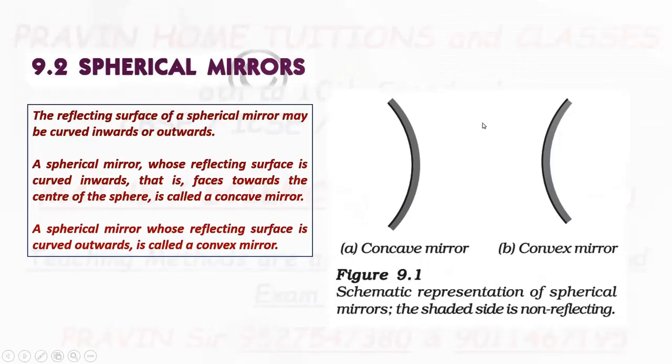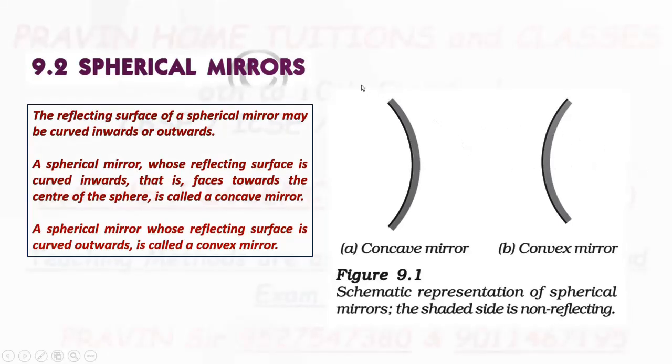Hello friends, welcome to my channel. In this video, I will explain about spherical mirrors. Already we have discussed what is meant by a mirror. You already know, a mirror is a piece of glass which has two surfaces. One surface is the reflecting surface, another surface is the non-reflecting surface.